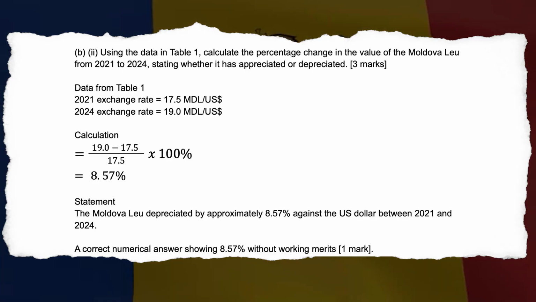Equals (19.0 minus 17.5) divided by 17.5 times 100% equals 8.57%. Statement. The Moldova lei depreciated by approximately 8.57% against the US dollar between 2021 and 2024. A correct numerical answer showing 8.57% without working merits 1 mark.